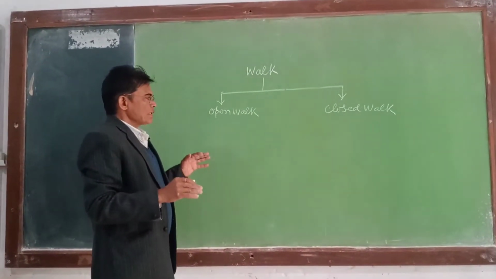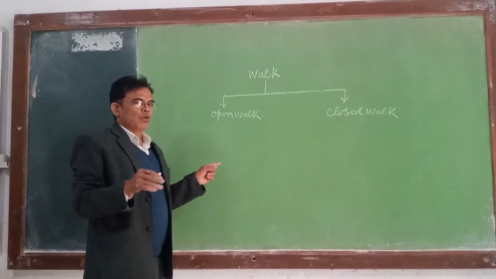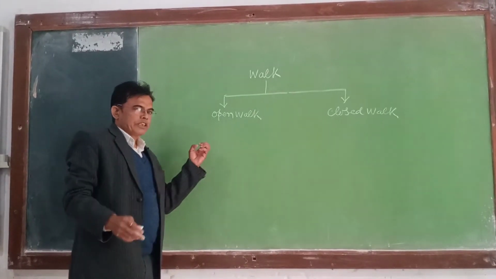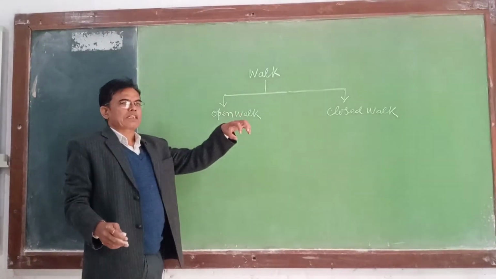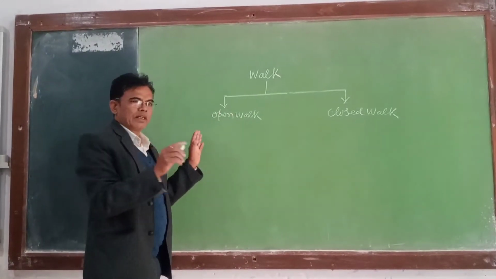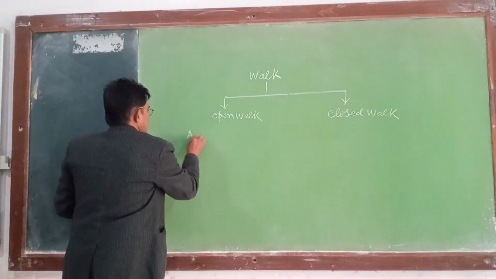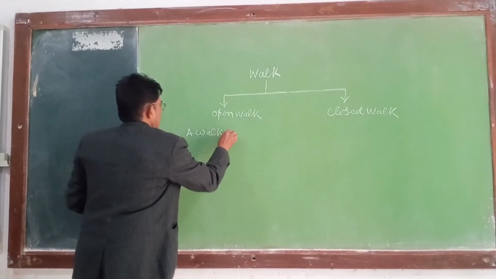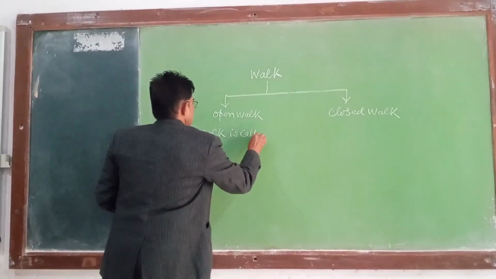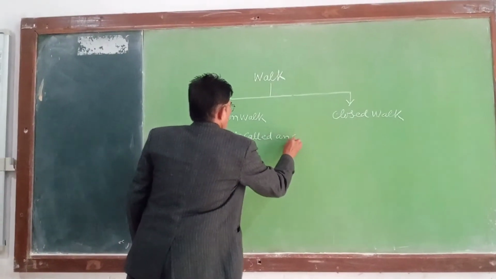An open walk means a walk is said to be open if the initial vertex and last vertex are different. Clear? So a walk is called an open walk